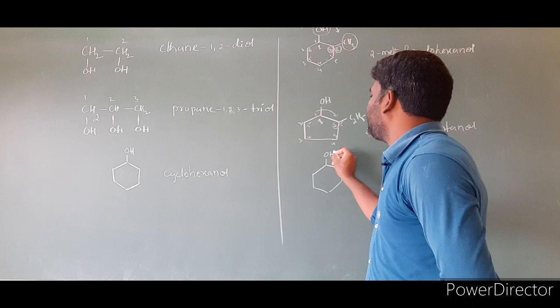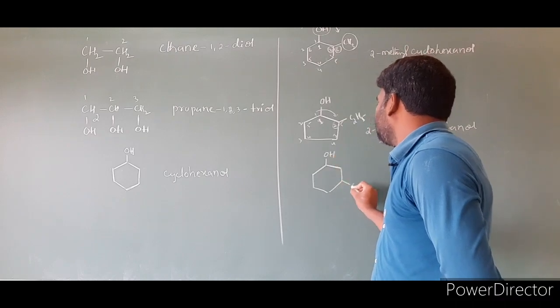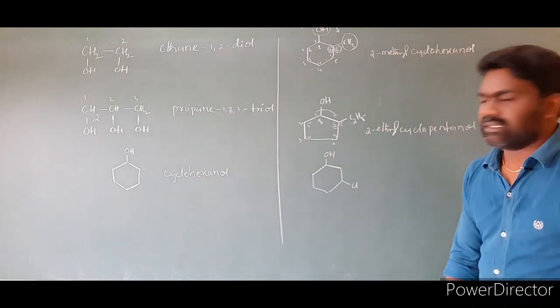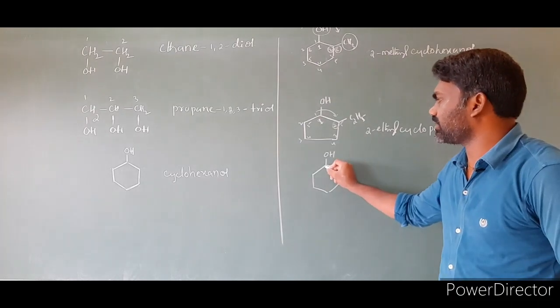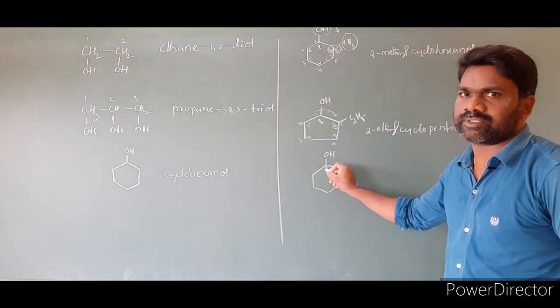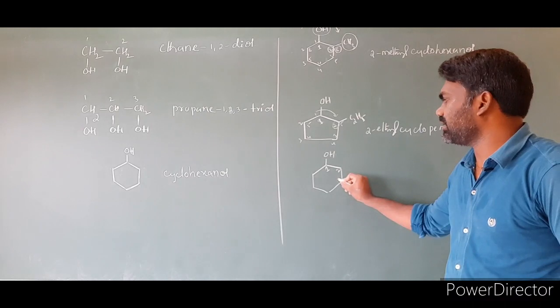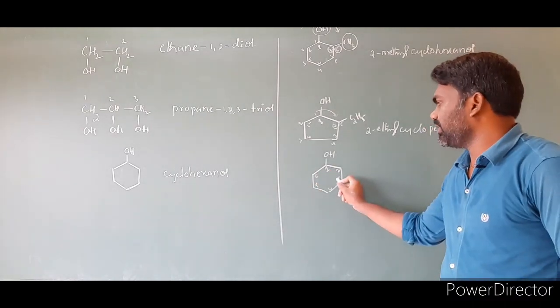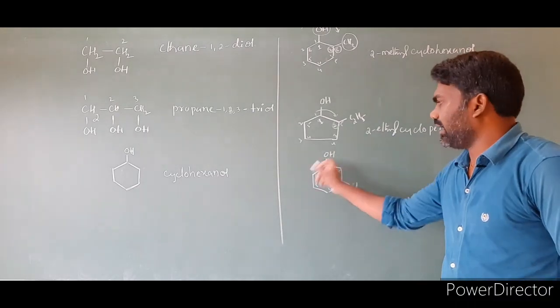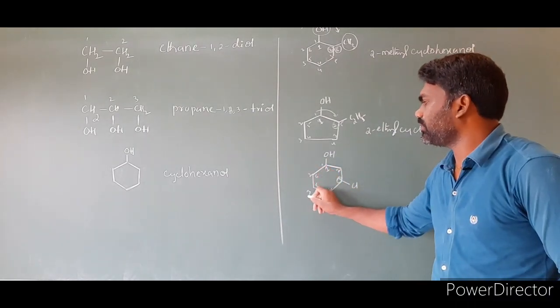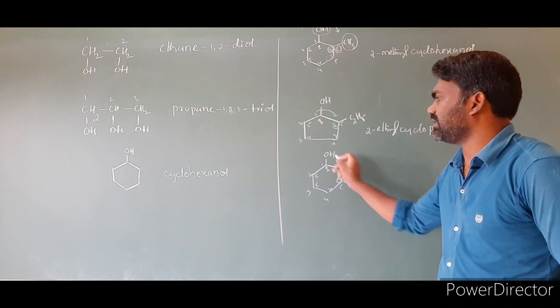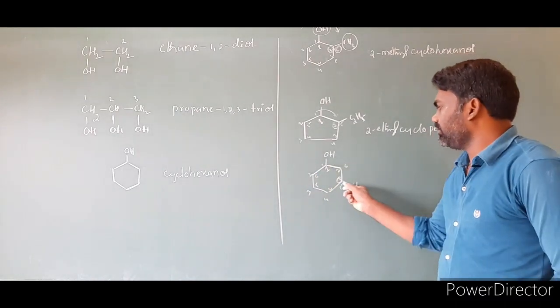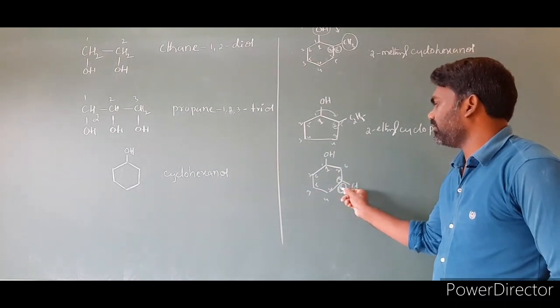I am taking one more example for better understanding. The OH group is present here. I am writing here chlorine, Cl. Then we have to give numbering. The OH attached carbon is always given as the first carbon. This is number 2, this is number 3, 4, 5, 6. This is clockwise; in clockwise direction, Cl gets the third place. Anti-clockwise: 1, 2, 3, 4, 5, 6. So chlorine gets number 5.